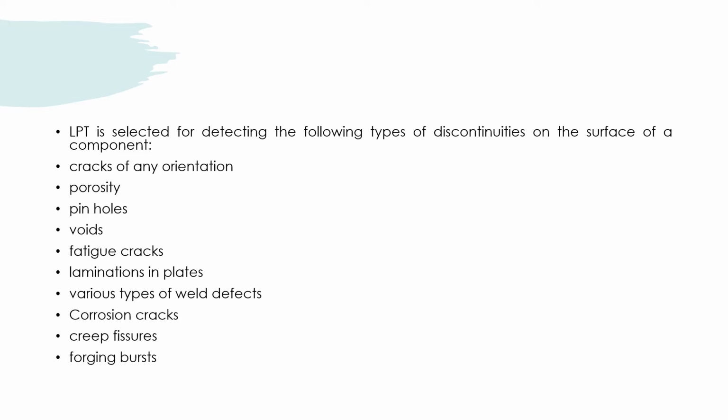Number eight, corrosion cracks. Number nine, creep fissures. And number ten is forging rust. So students, these are the ten discontinuities on the surface of a component. To find these out, LPT is selected.